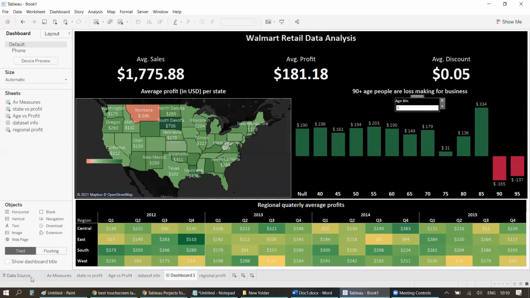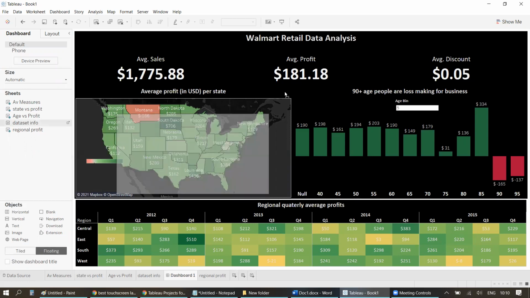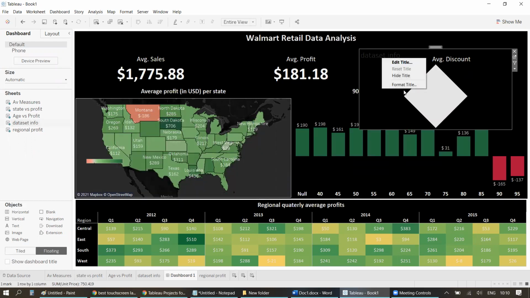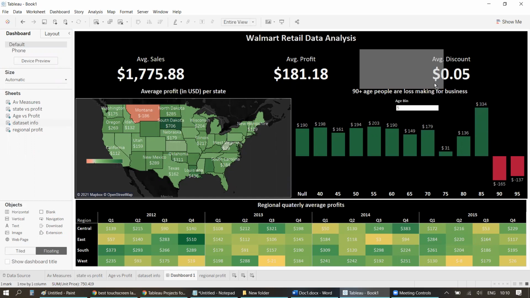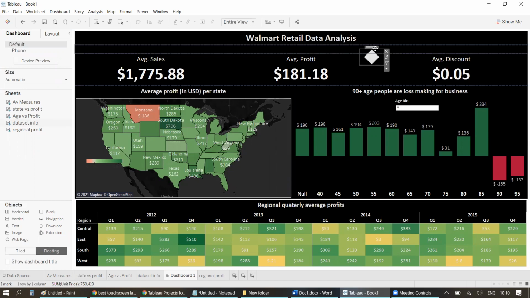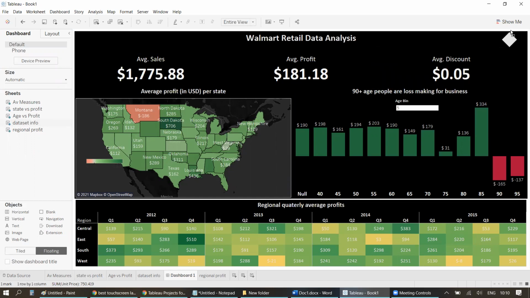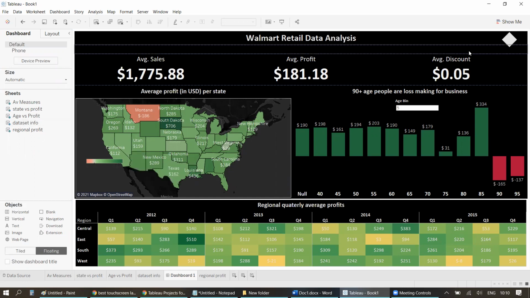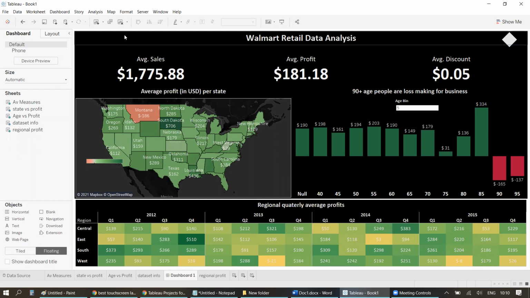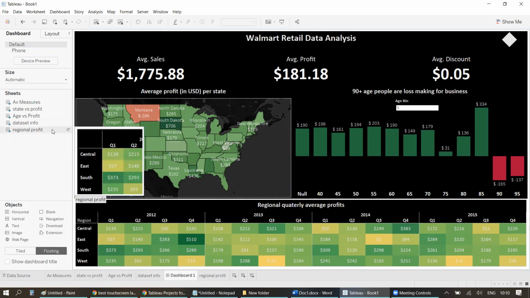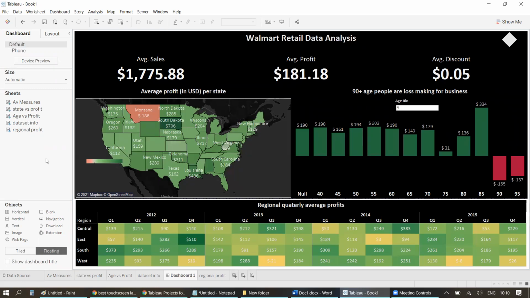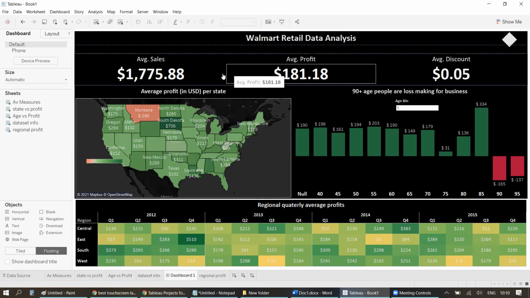Now I have to show the dataset info. So for that, I'll use this floating, drag over there, right? Remove this title, make the sizing things done for you and put it somewhere, wherever you want, right? Yeah. Now, once you hover over it, you can get that. Another thing is you need to add an image. So download any image, drag this image option and put it over there. And that would be your entire dashboard as per the requirement, right? You can do it at your end, I'm sure. So this way you can easily create a dashboard depending upon your requirement.